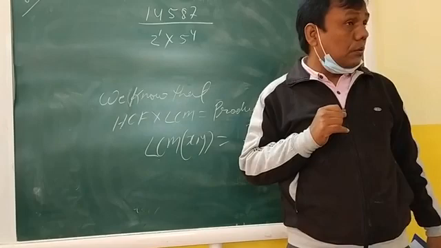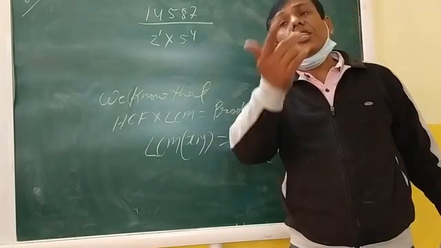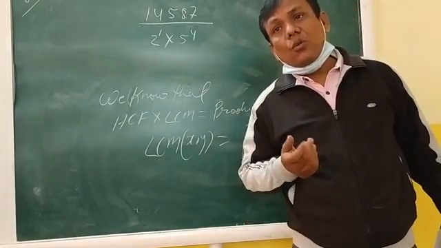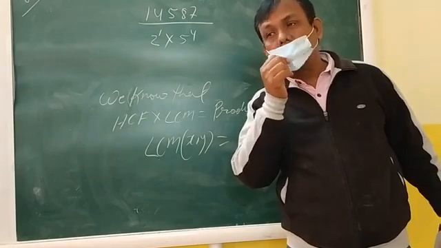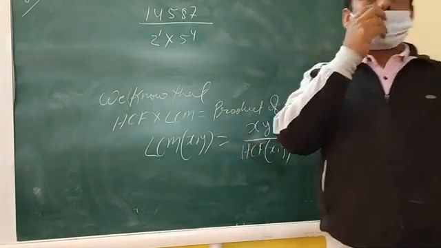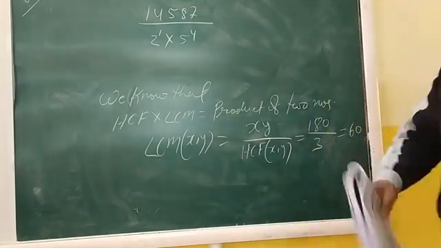This is the question. Now it is your turn. Try to give me the answer. 4. Very good. You are right.